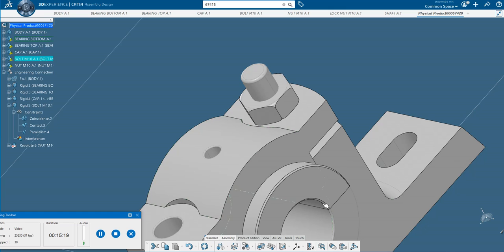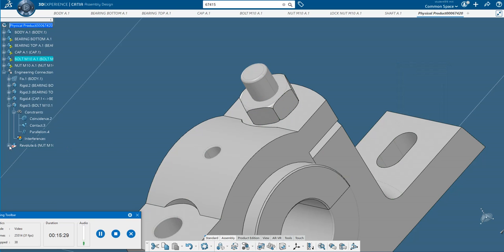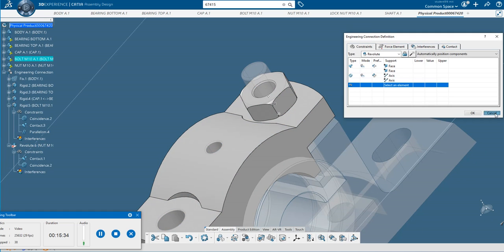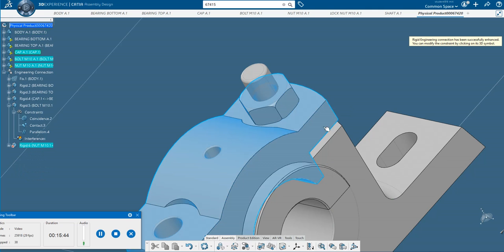Next, you see here, if you manipulate its position, it can move in this direction, right? So I will again modify the constraint, or I'll add one more constraint here. So I'll just click here this constraint. I will select this face and this face, and I will make this one parallel. Now you see here it is rigid. Update.